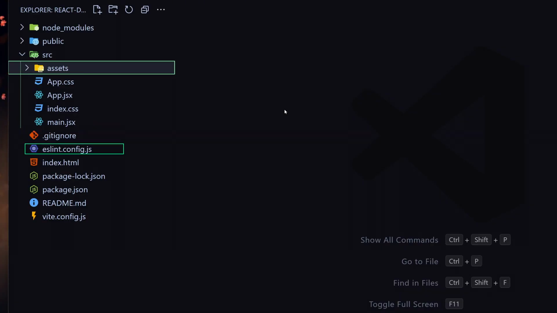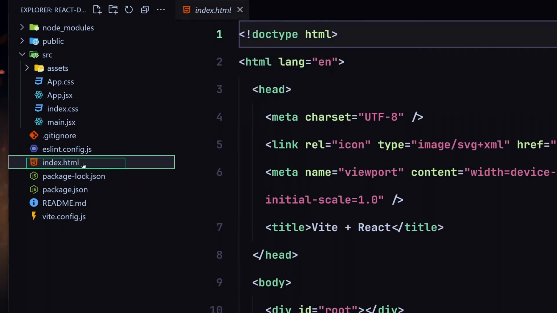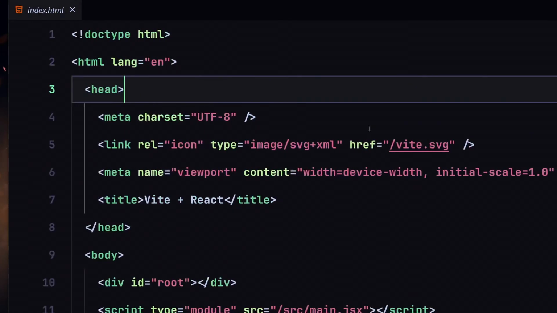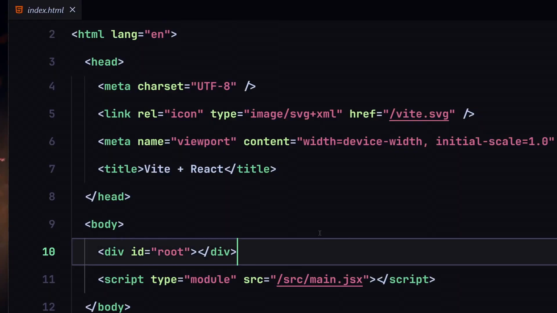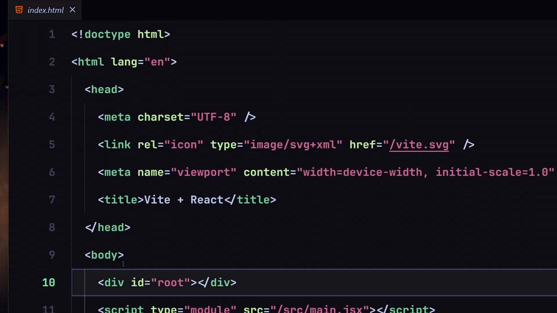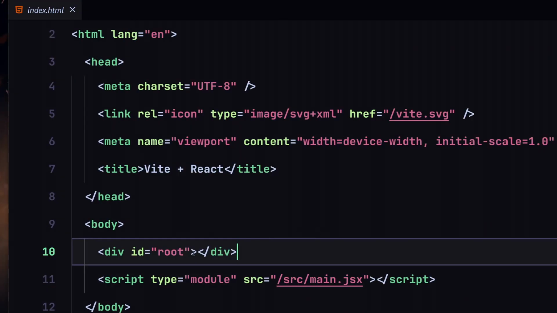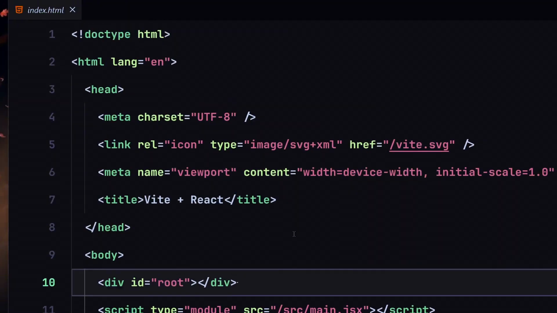Next, we have our eslint.config.js file, and this is a configuration file for ESLint. Next, we have our index.html file, and this is the most important file because in this file we have our HTML content, and we also have a div with an ID of root. React.js will select this element and render all of our content to that specific div. I'm going to show you where we are selecting that div with the ID of root.